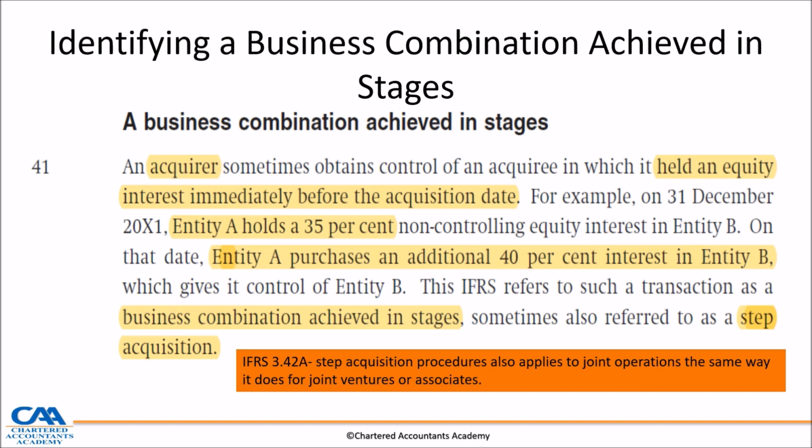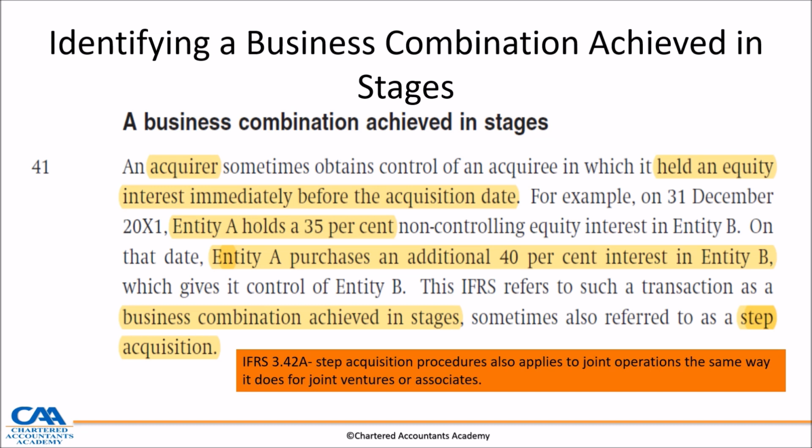So the acquisition date, for the previous example, is 19 January 2002. What that means is immediately before, they're holding 42% already. And then that is the acquisition date because they acquired 40% more, which gave them control.